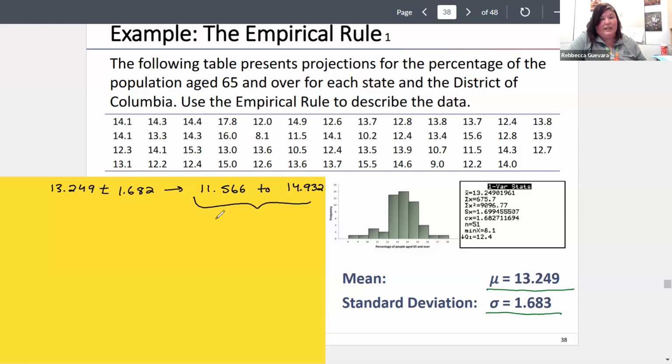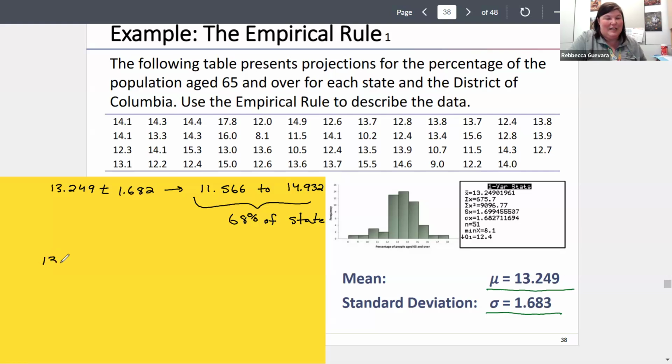So we expect that 68% of states are going to have between 11.56 and 14.93% of their population in that 65 or older range. So 68% of states have, anyway, 65% are in there.